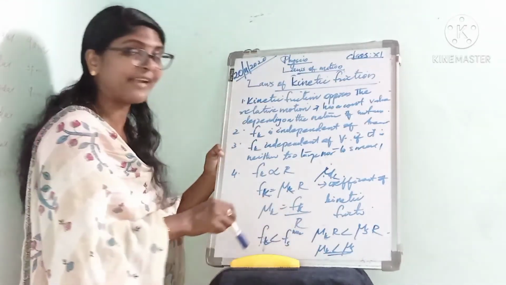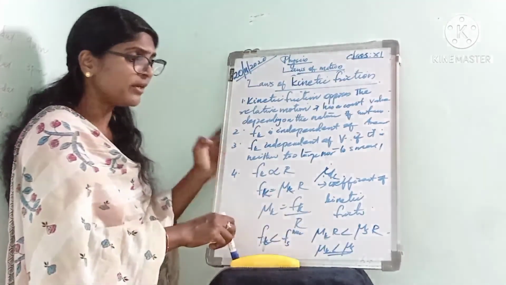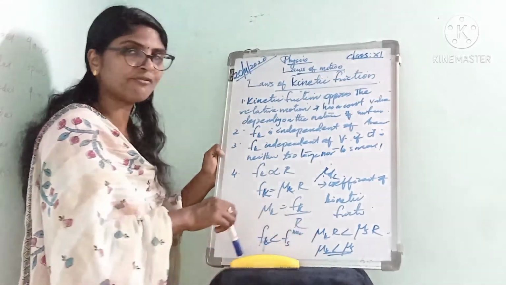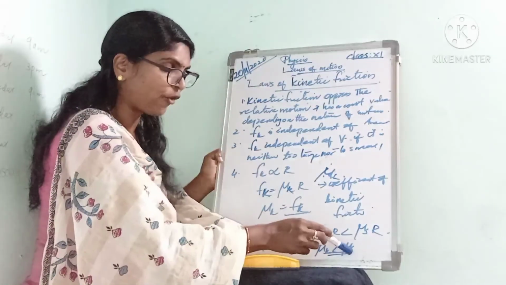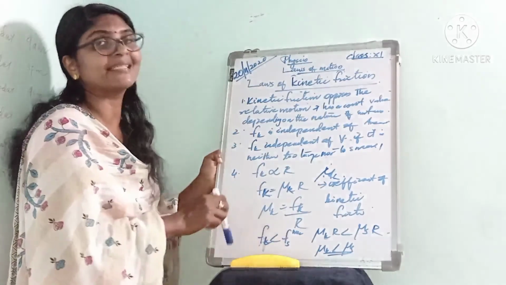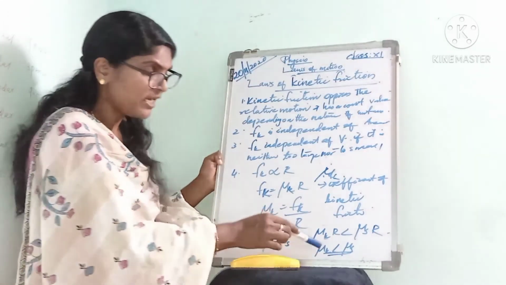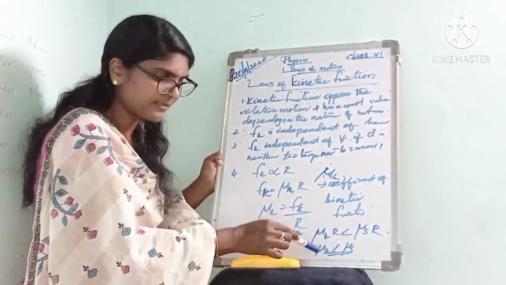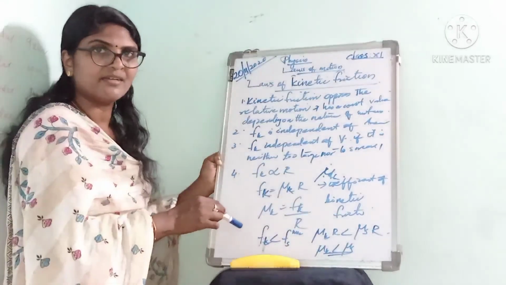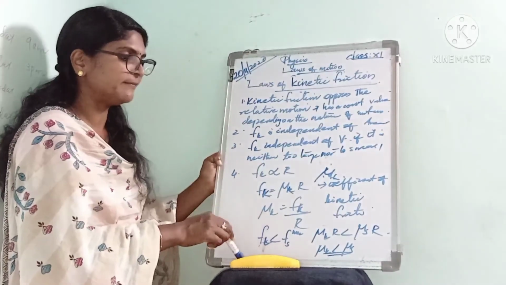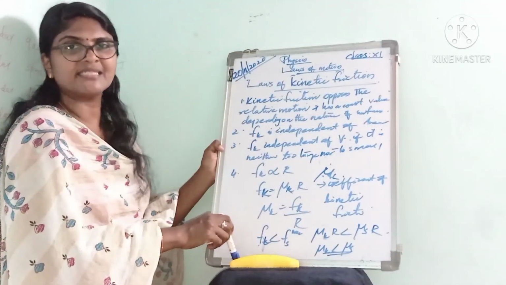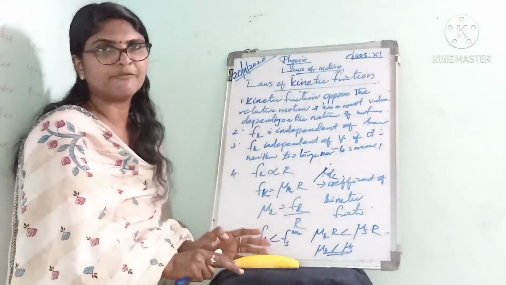That is, the coefficient of kinetic friction is less than the coefficient of static, or limiting, friction, since kinetic friction is less than limiting friction. The coefficient of kinetic friction, mu k, is less than the coefficient of limiting friction, mu s, since Fk is less than Fs max. That is about the laws of kinetic friction.